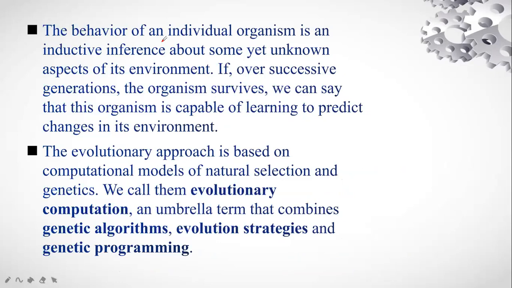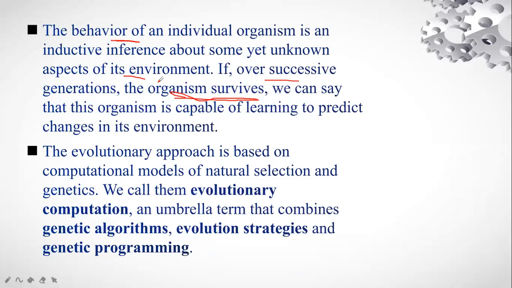Now, as I have told you, the behavior is important so that you can adapt to the changes of the environment. If a particular system can adapt to the changes over successive generations, the organism will survive. Here we are talking about an organism; earlier I talked about the system. This is one and the same thing. Organism is the biological term, and system is the information technology or computer term.